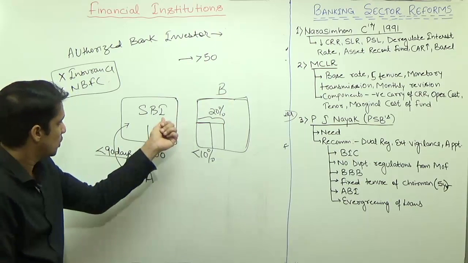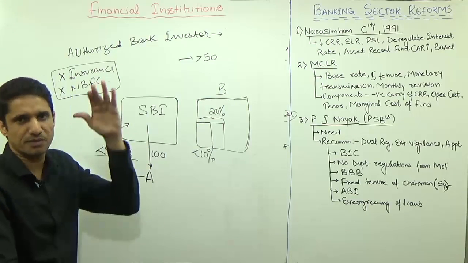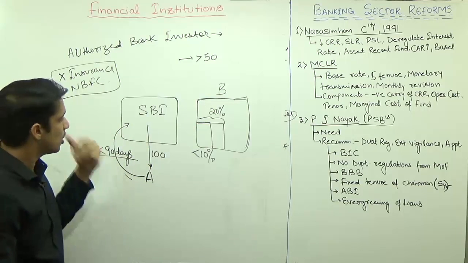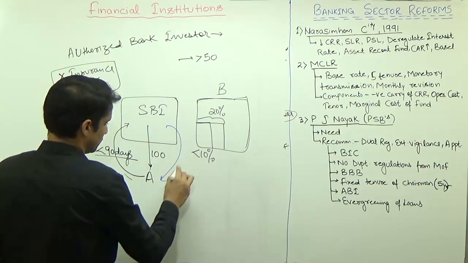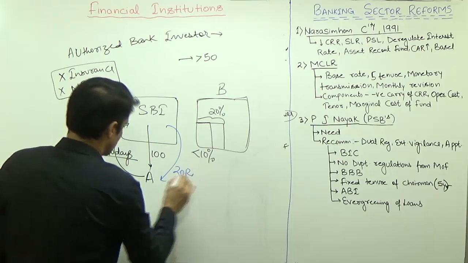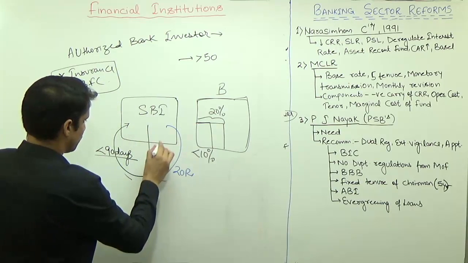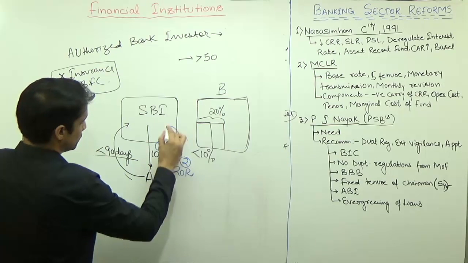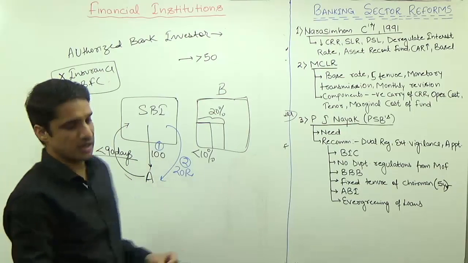If SBI doesn't want to designate this loan as NPA because there is a lot of pressure to decrease your NPA, the second option is that SBI can give a second loan, maybe of 20 rupees, so that A can repay some amount of the previous loan. This is the first loan, this is the second loan. Giving a new loan to repay the old loan is known as evergreening of loans.